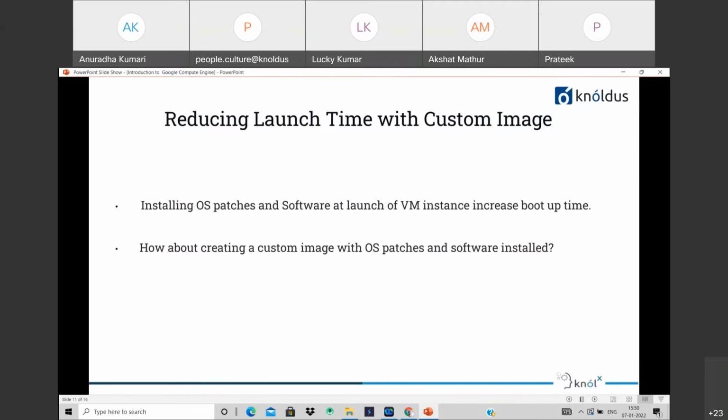So how can we avoid that? One approach is to create a custom image with the OS patches and software pre-installed. The process is: first we create an instance, then we create a custom image out of it, and then we create further instances using that custom image.